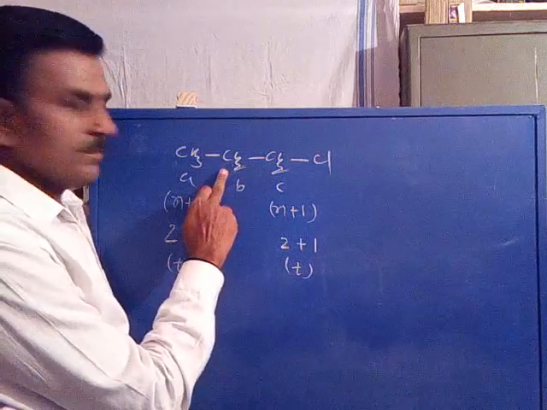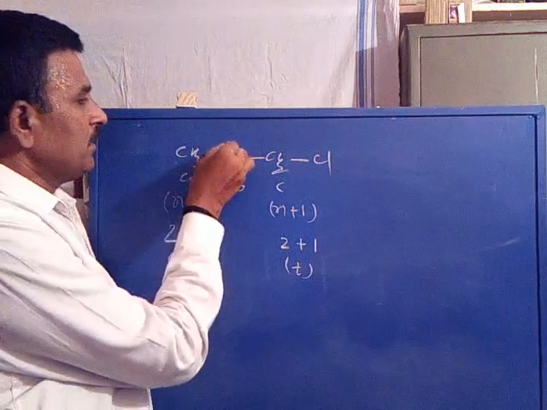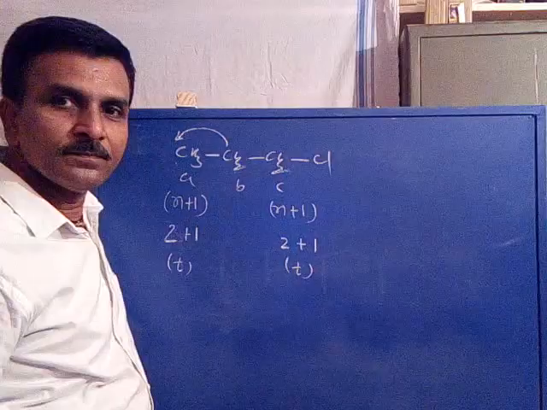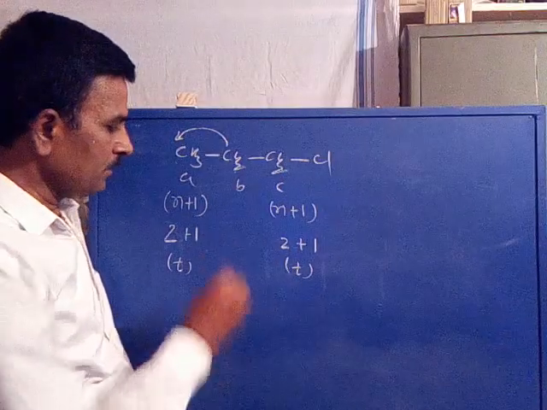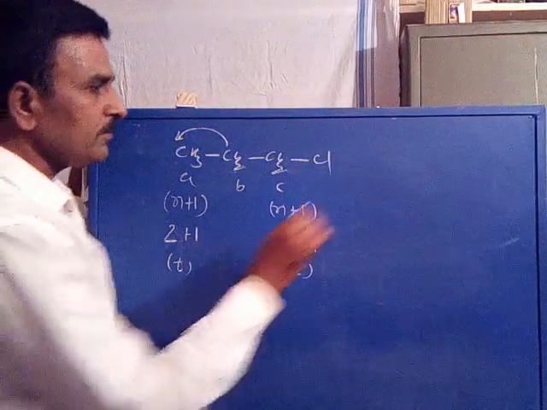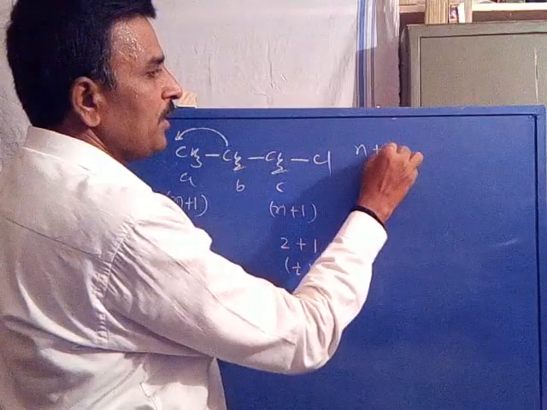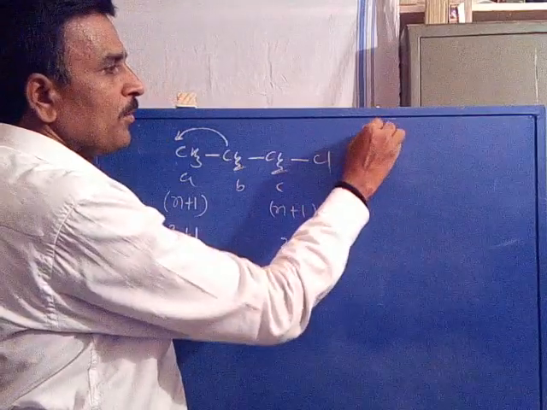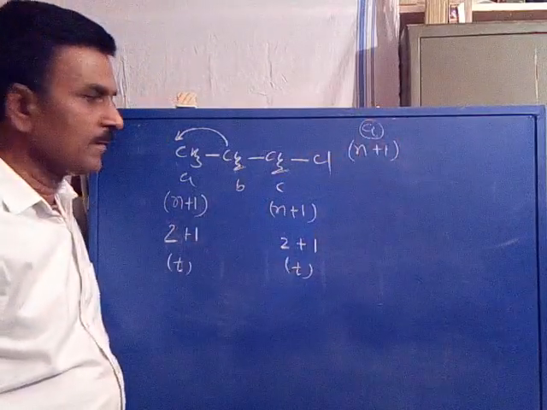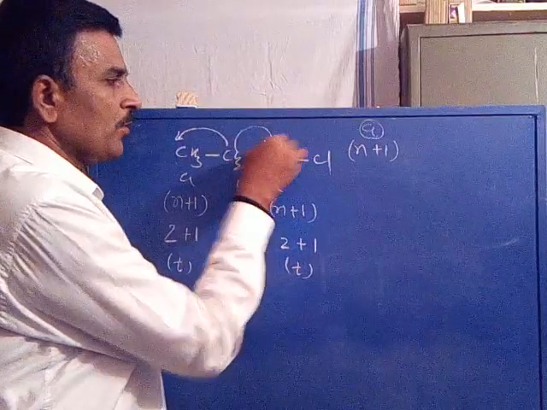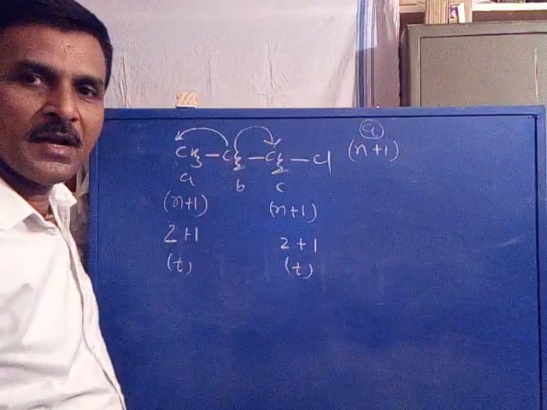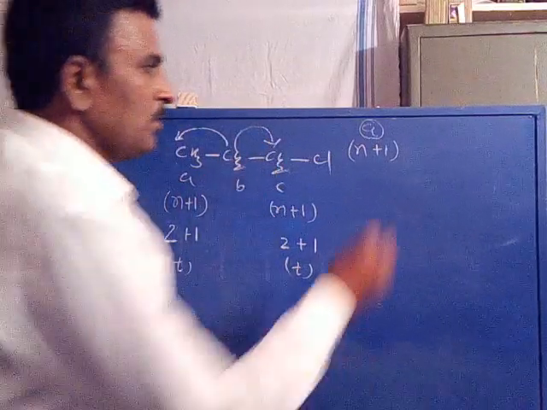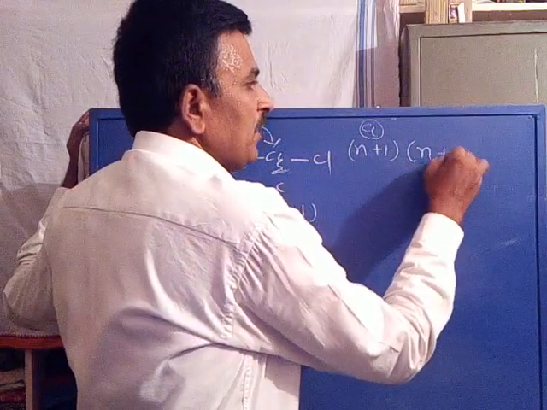Now, this proton is coupled with A proton. I am writing here N plus 1 for A proton coupling. It is also coupled with C proton. These two are non-equivalent couplings, so it is multiplied N plus 1.